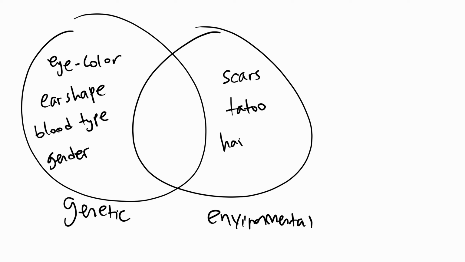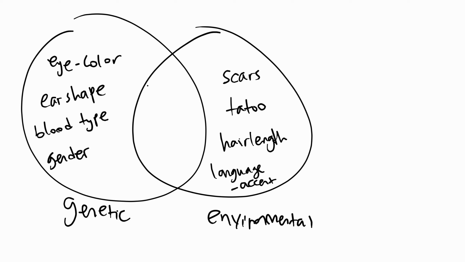Hair length. This might be dependent on your environment. If you're living in a cold area, your hair might grow faster to keep you warm. Or your language. And another good example is the accent, more specifically. Even if you speak English, if you live in India, you might have a different accent to a British person or an American guy, right? They're all going to have different accents. That's going to be environmental. Your accent isn't passed on to you just because your parents are British. You might speak British English with them, so that's going to be environmental. It's not genetically passed on to you.